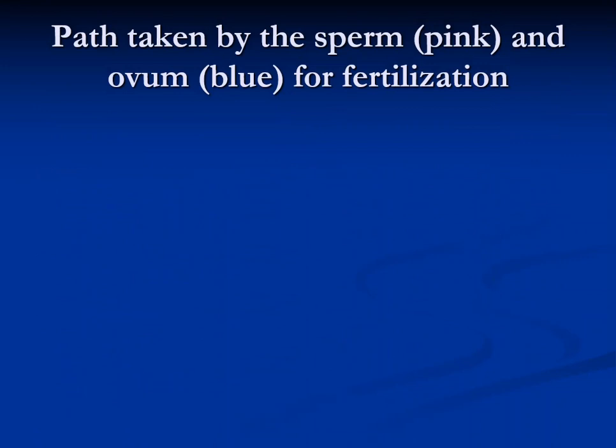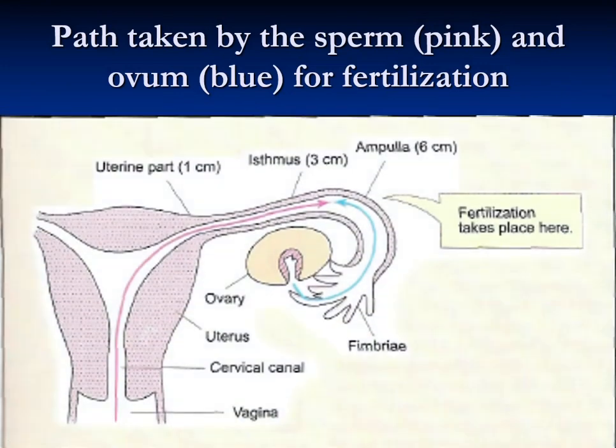This is the path taken by the sperm and ovum for fertilization. Here in the female reproductive system, in the uterine tube, the ampulla is the longest part, 6 centimeters, and that is the main site where the union or fertilization will take place.